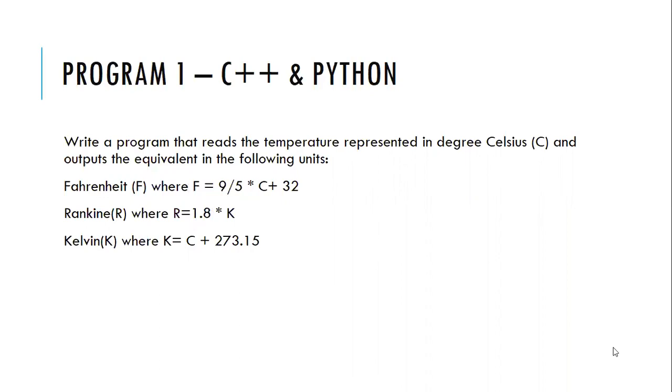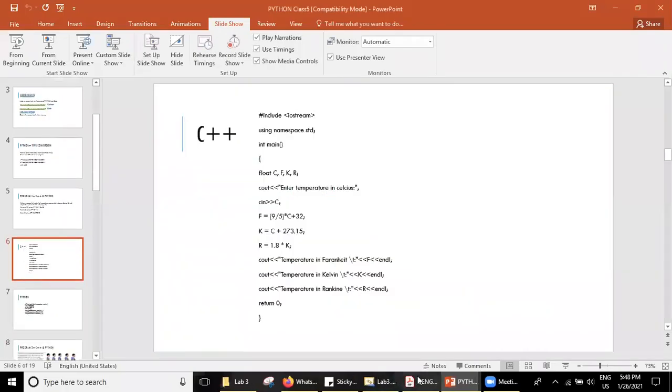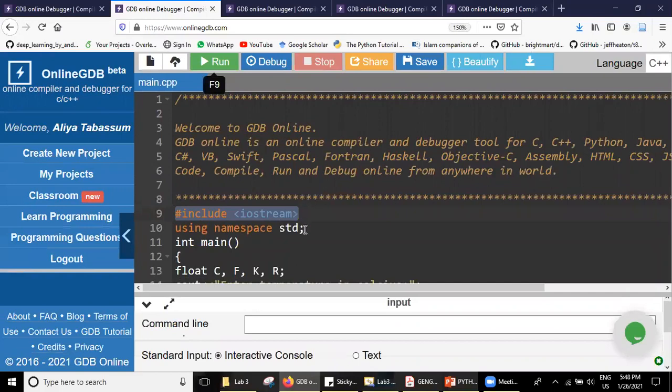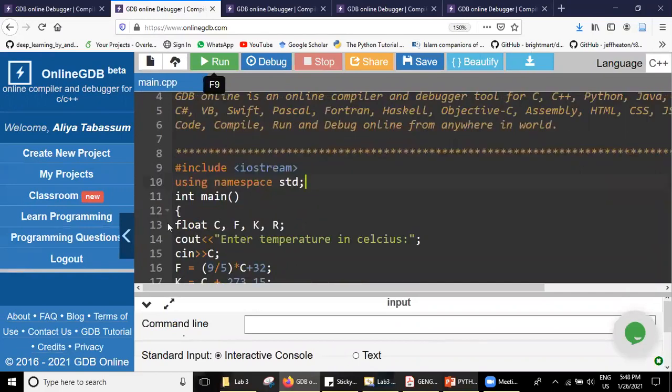Just right before the class, I have written this program so that it becomes easier for us and we don't waste our time writing this code. Firstly, as usual, we are including the iostream, and then using the namespace std. I am declaring the variables C, F, K, R, as it is mandatory in C++ to declare variables before I use them.